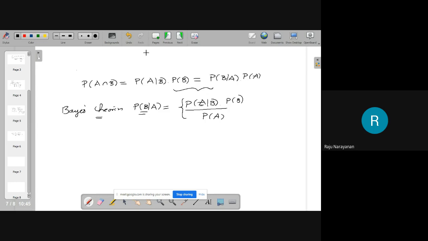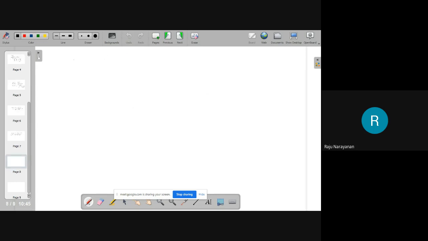I shall explain this concept using a wonderful example. Nowadays we are speaking about RT-PCR test, antigen test, this test, that test, etc. A blood test indicates the presence of a virus 95% of the time when the virus is actually present.